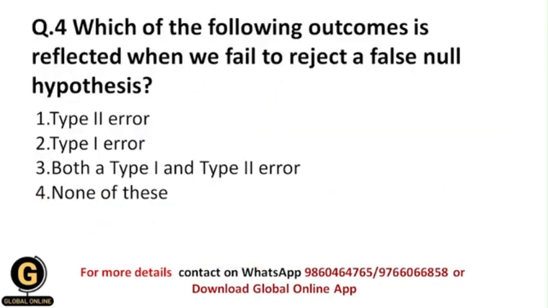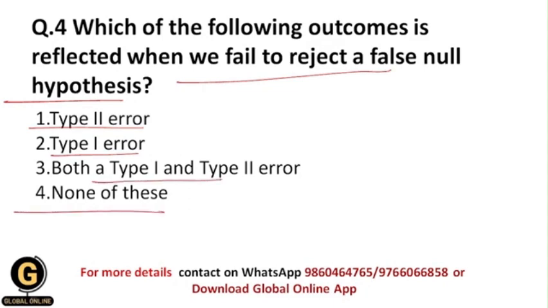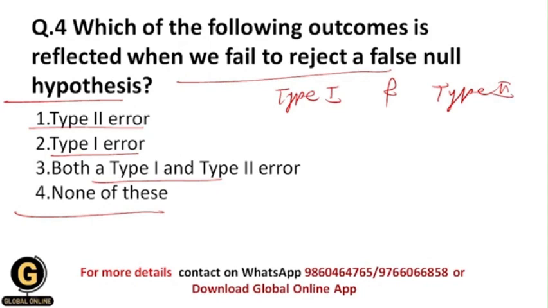Which of the following outcomes is reflected when we fail to reject a false null hypothesis? So whenever we fail to reject a false null hypothesis, then what will happen? So whether there will be type 2 error or there will be type 1 error, or when there is both types of errors, and those are type 1 and type 2 error, or none of these. So students, basically there are two types of errors in the whole null hypothesis testing part, and those are type 1 error and type 2 error.